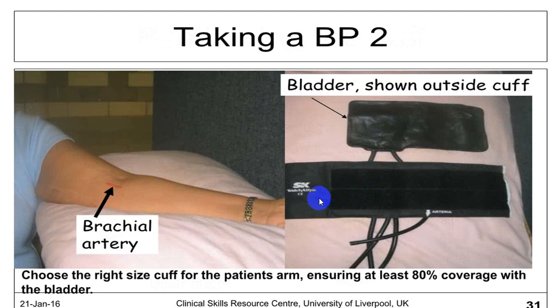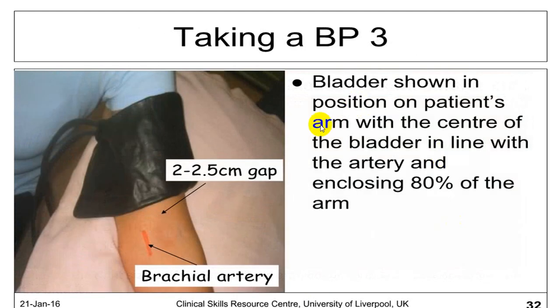This is the brachial artery, and the cuff should cover at least 2/3 of the arm circumference. It should be at least 2.5 centimeters above the cubital fossa.